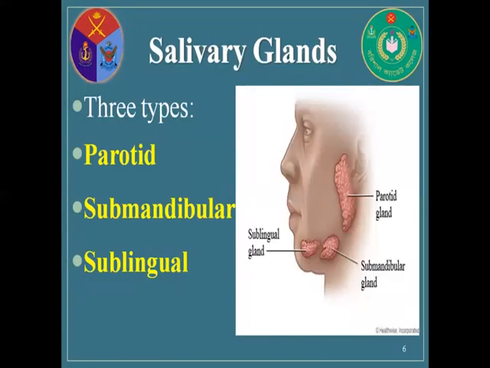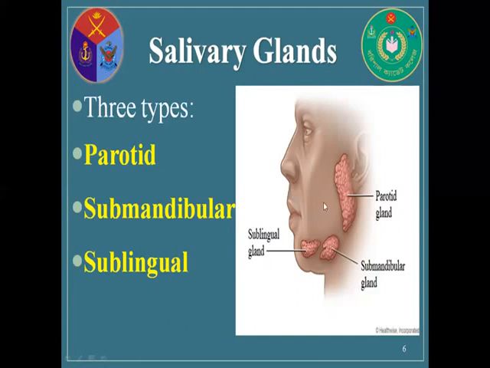Salivary glands. Three types of salivary glands are found in our mouth. First of all, parotid gland. Number two is submandibular, and number three, sublingual. The number of parotid glands is one pair, submandibular is one pair, and sublingual is one pair. So a total of three pairs of salivary glands are found in our mouth.